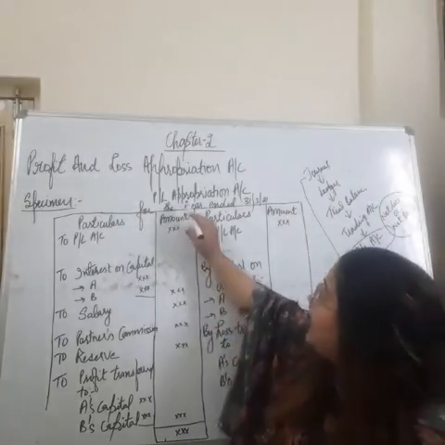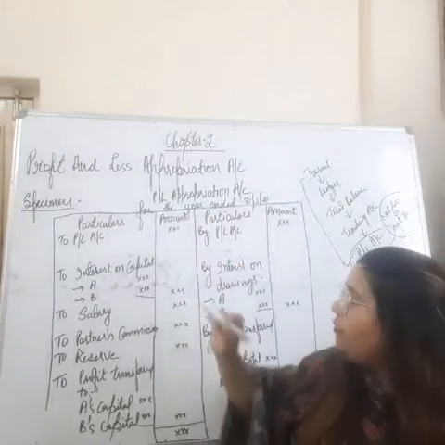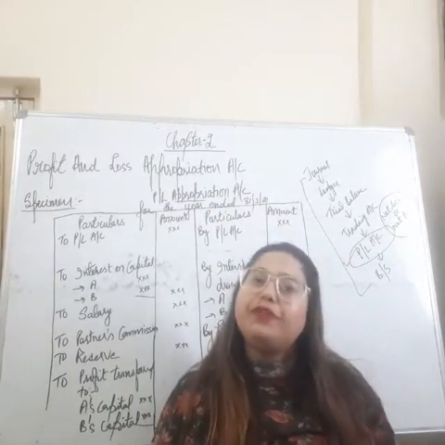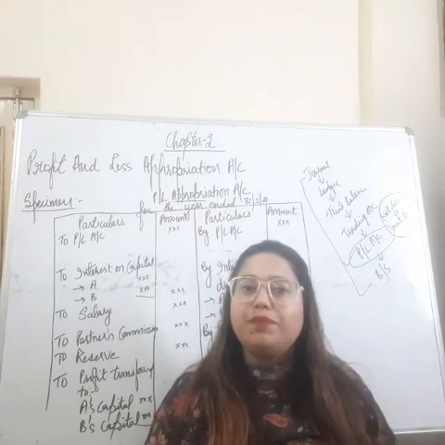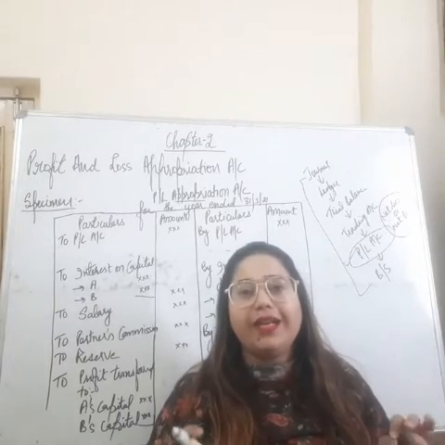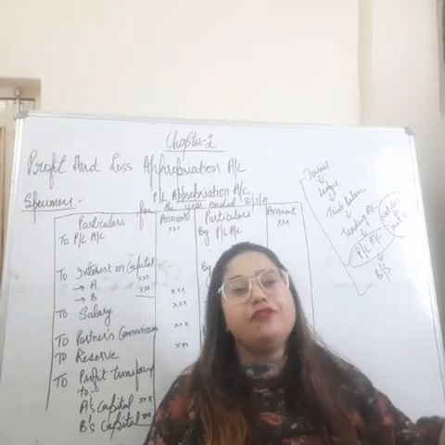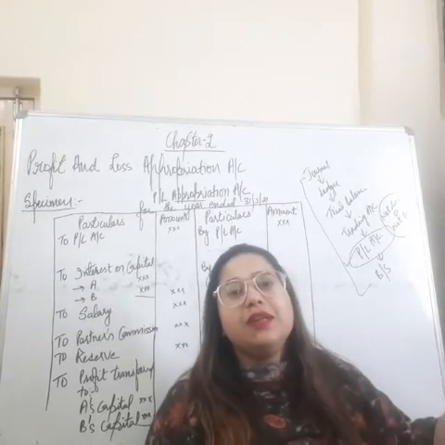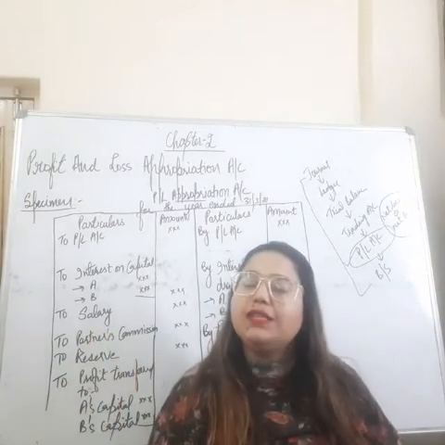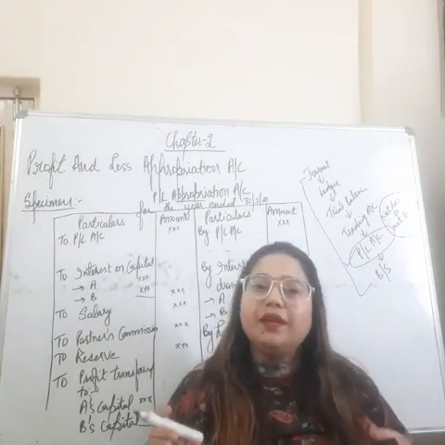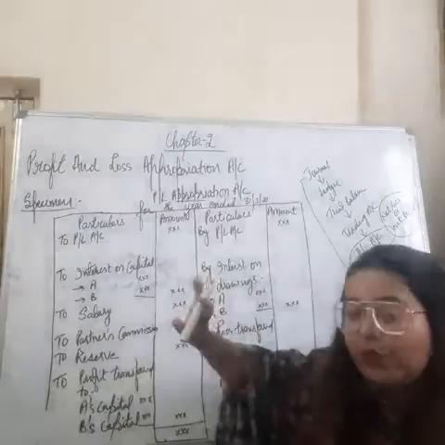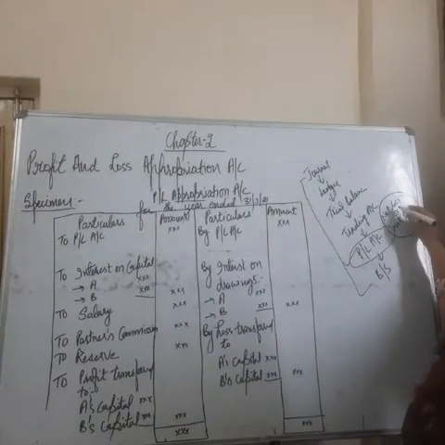Actually, what is this P&L appropriation? Profit and loss appropriation means distribution. Now you all know that whatever is left is for the owners or for the partners. Similarly, whatever will be the divisible profit, we just have to divide it among the partners in the form of salaries, interest on capital, commission, or reserve if there is any. Then after giving all this appropriation, whatever will be left will be distributed among the partners in the profit sharing ratio, right?